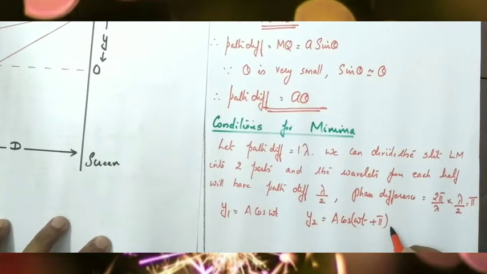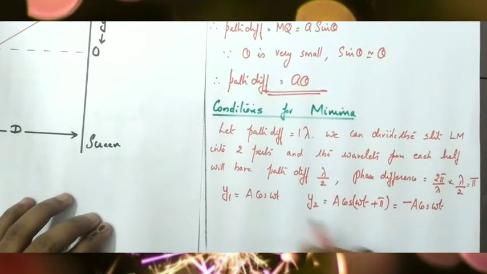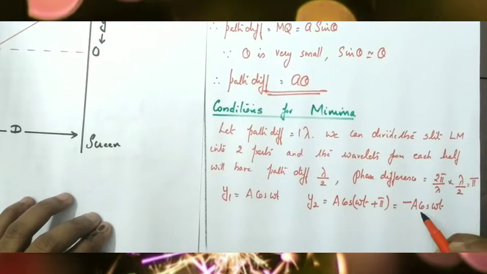What is cos(ωt + π)? We know it is minus cos ωt. So y2 equal to a cos(ωt + φ), where cos(ωt + φ) is minus cos ωt. Therefore, y2 can be written as minus a cos ωt. So, this is the first wavelet and this is the second wavelet.